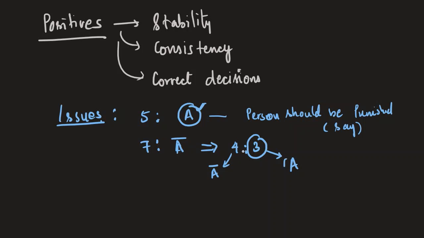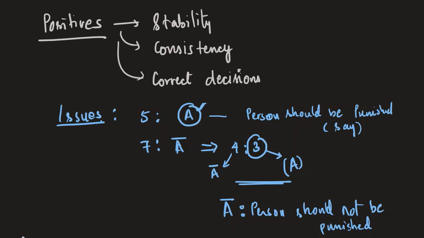Right? Now, what will happen here? The final decision will be A bar. That is, the person should not be punished. So finally here the decision is opposite of the 5-judge bench.